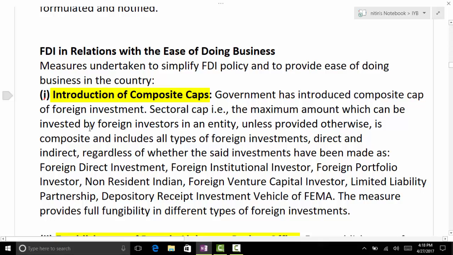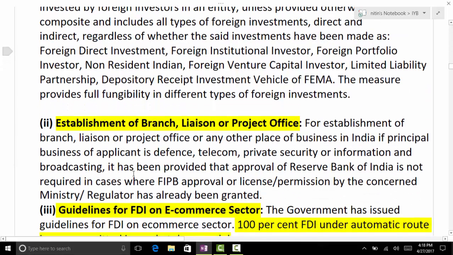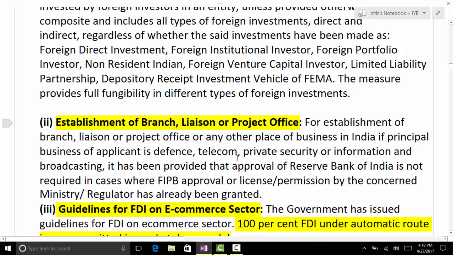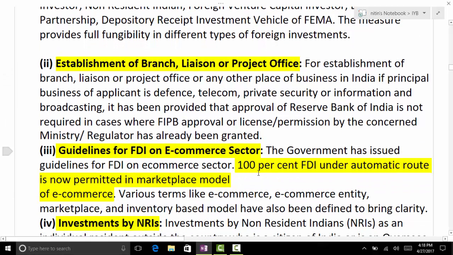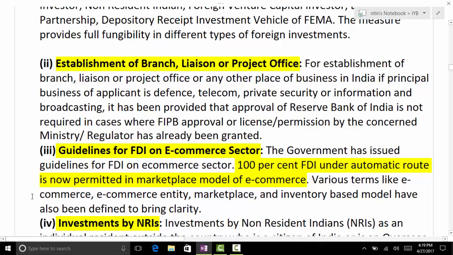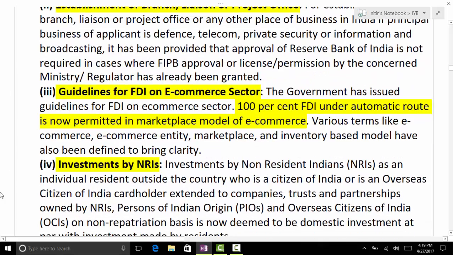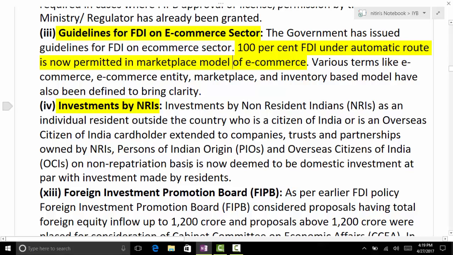One thing is introduction of composite caps. So composite caps, the overall, including all FDI, FPI, FI, everything. And establishment of branch, licensing, project office, FDI and e-commerce. So 100% FDI under automatic route is now permitted in marketplace model of e-commerce. Remember it, the statement may come directly in PT. Sir, what will happen in the marketplace or inventory based model? I'm not sure.